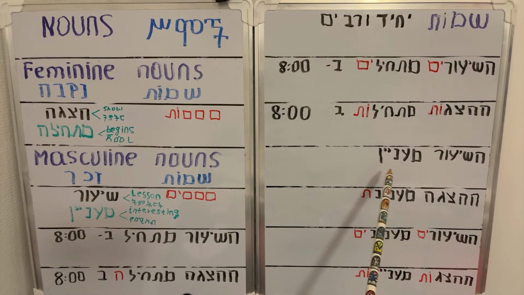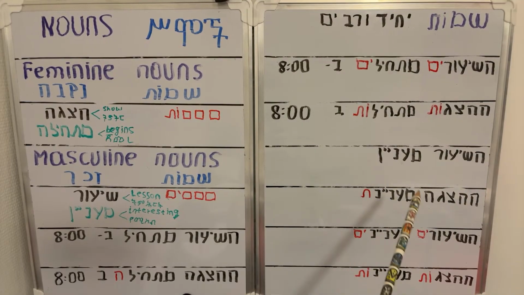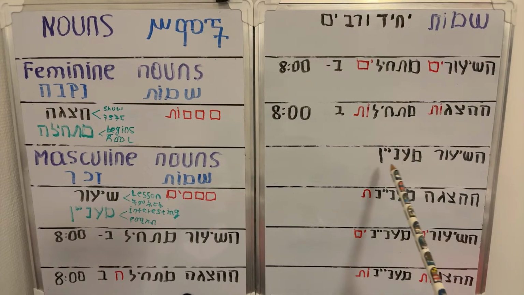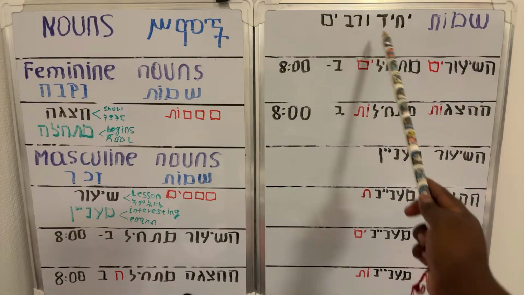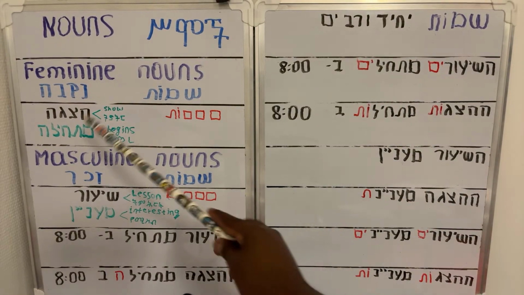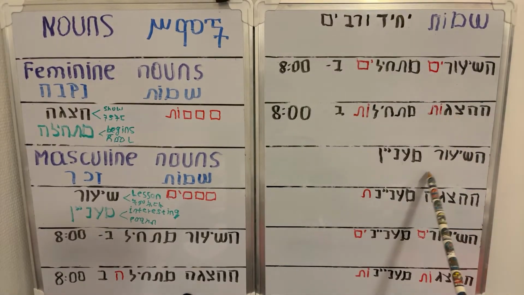Hashiur ma'anyen. The lesson is interesting. The lesson is interesting is for male gender, Zahar, yachid.